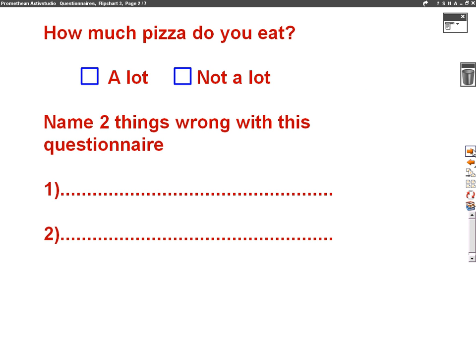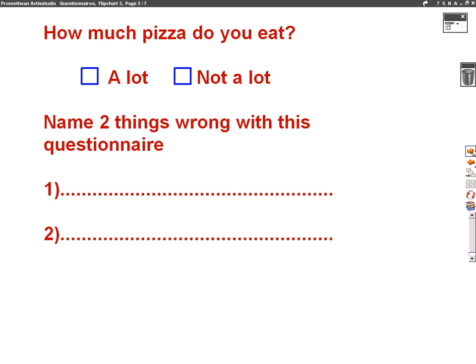Here's our question. It says, how much pizza do you eat? A lot or not a lot? Name two things that are wrong with this questionnaire. Right, well there's three things we can pick that are wrong with the questionnaire. Two of them in this question. So what's wrong with this question?